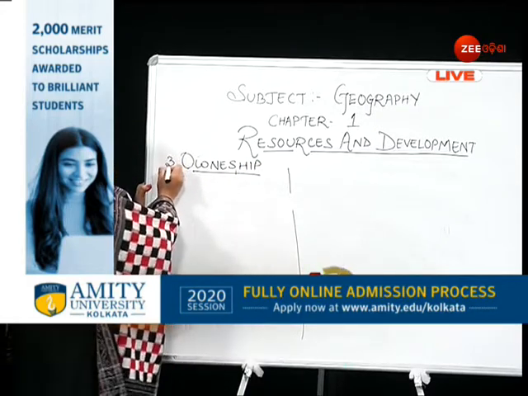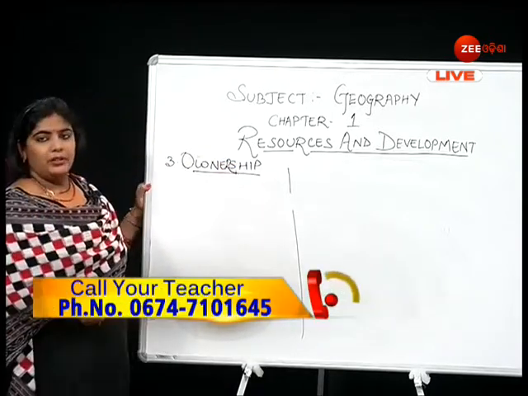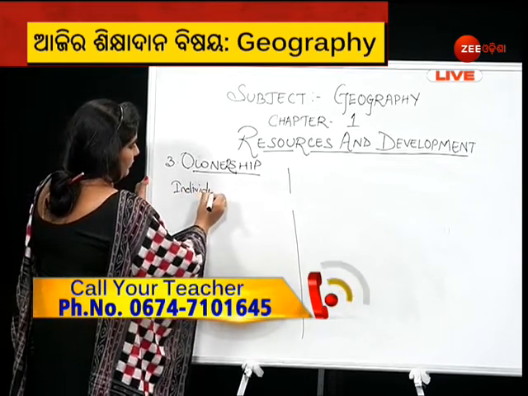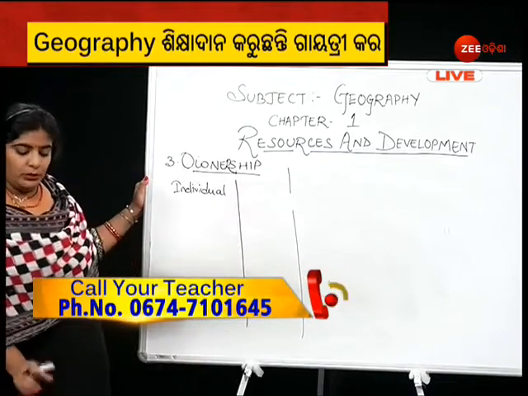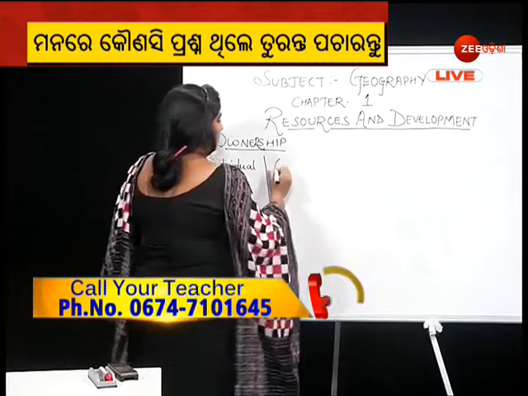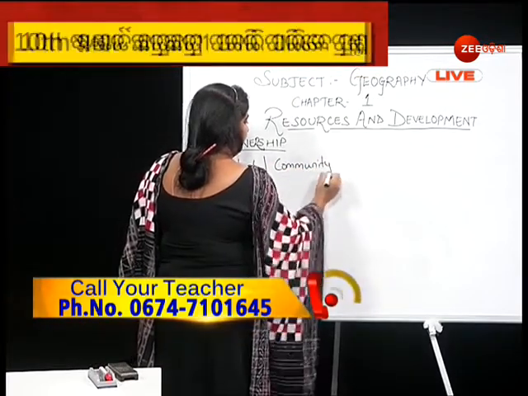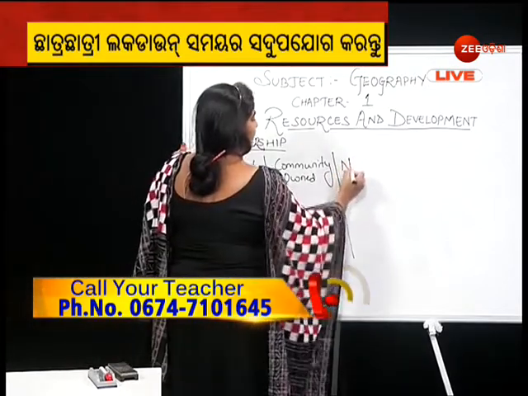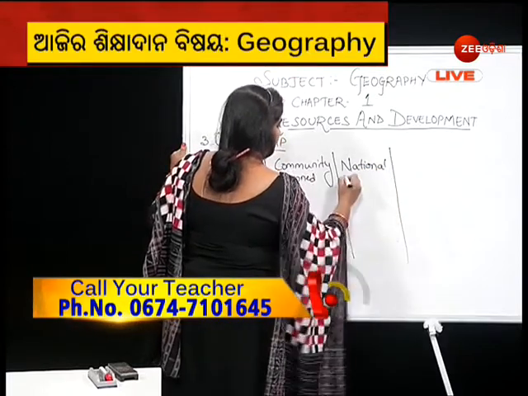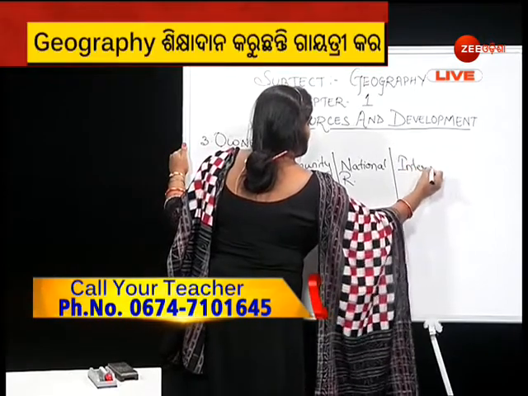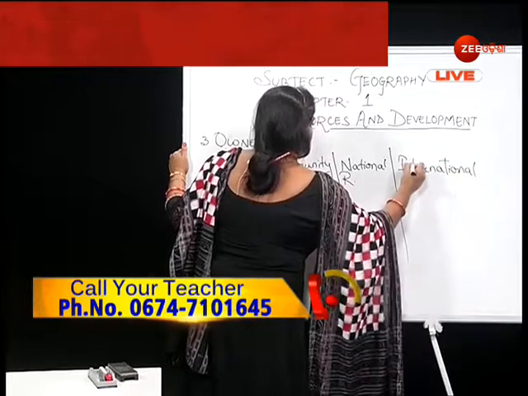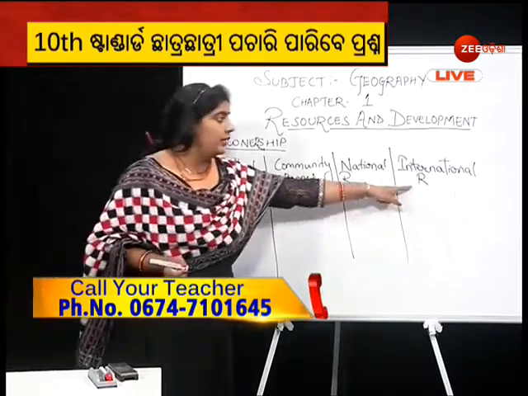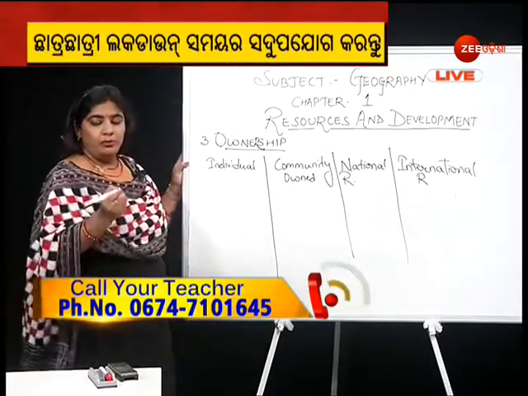On the basis of ownership, we divide resources into 4 categories: individual resources, community owned resources, national resources, and international resources. Now let's understand what exactly we mean by these classifications.